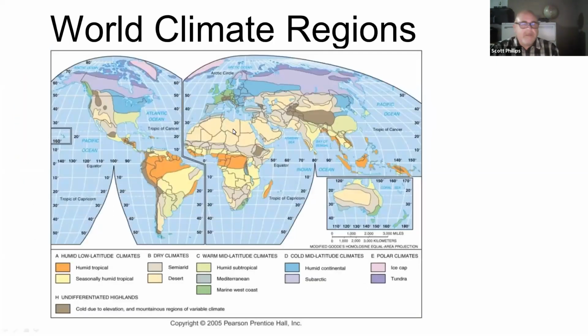Here's another example of regions. This is world climate regions. So each color indicates a different kind of climate. What this has in common is those areas share a desert climate. These areas share a cold climate, and so on.